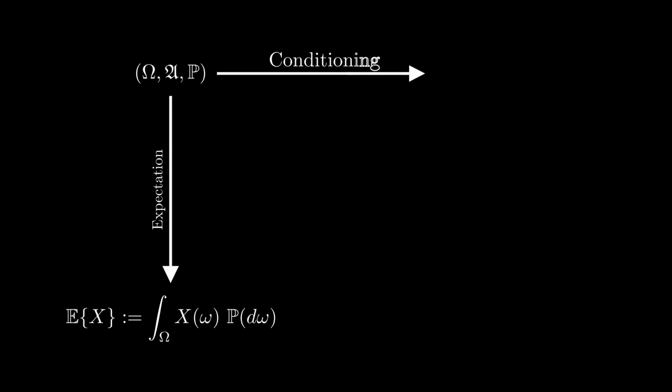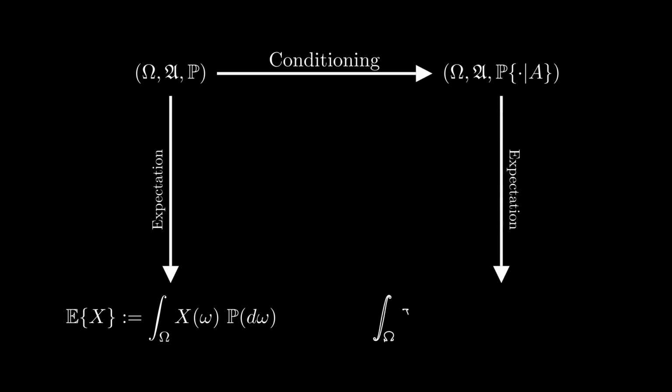Since during conditioning we replace the underlying probability measure, the conditional expectation should be the same weighted average of all the values the random variable can take, just that we replace the original probabilities with the conditional ones. And on an abstract level, it's really as simple as that.